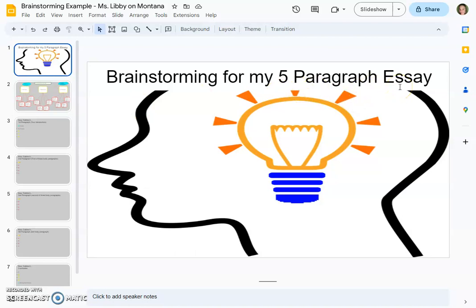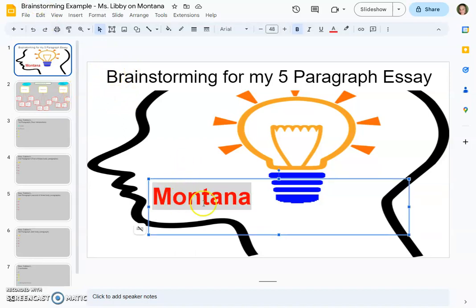As a model for students that are in my classes, just so you have an idea of what it looks like to complete the brainstorming activity. Okay, so I'm going to do mine on Montana. Why Montana? Well, that's because I'm not going to let you choose this as a topic since it's our lovely state. It's where I'm from.